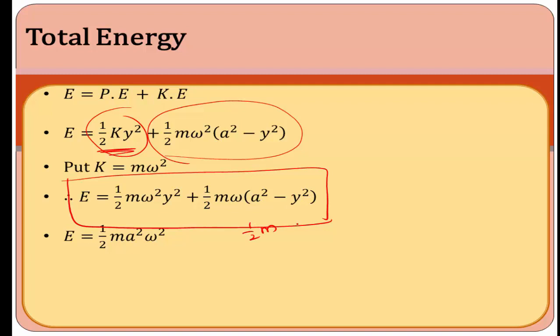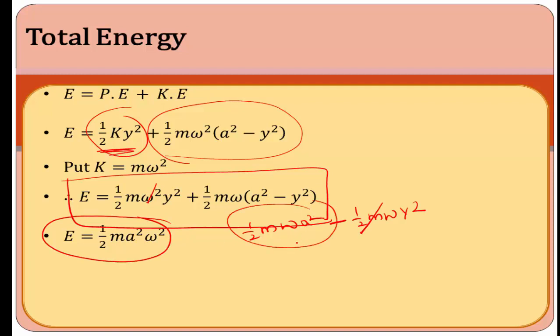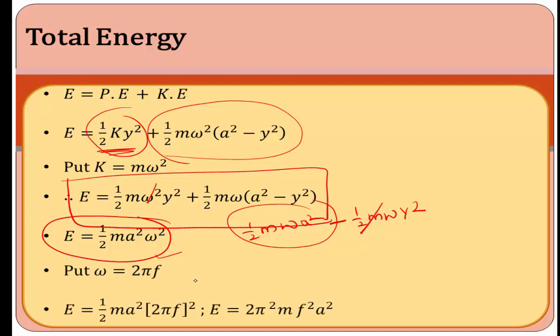In this case, when you are multiplying this equation, 1 by 2 m omega square into a square minus 1 by 2 m omega square into y square. Here 1 by 2 m omega square y square and 1 by 2 m omega square y square get cancelled. We get finally 1 by 2 m omega square a square, which is the final equation for the total energy of the simple harmonic motion. Here also put omega is equal to 2 pi f. We get 1 by 2 m a square into (2 pi f) whole square, or E is equal to 2 pi square m f square a square.